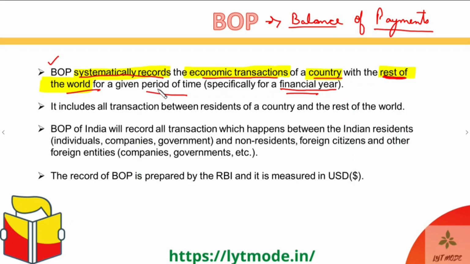So it includes all transactions between the residents of a country and the rest of the world, right? Because who would be doing these transactions? It would be the residents of the country. Exactly right. But who else apart from the residents can also do these transactions? Organizations, right?